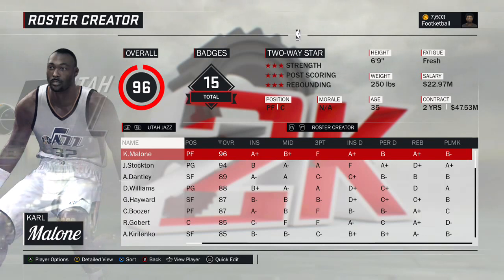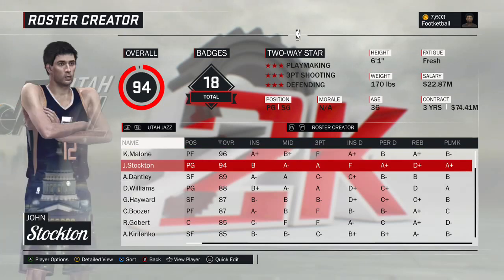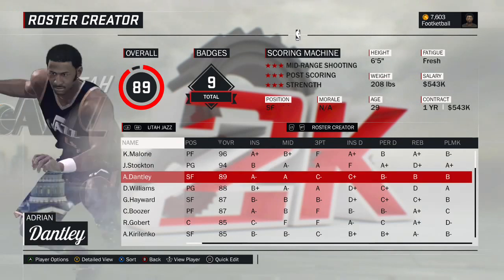So we're going to start with Karl Malone, the 1997 version of Karl Malone, the first of his 2 MVP awards. Controversially. This is 96 overall, so yeah, obviously all-time great. There's Karl Malone. John Stockton. This is the 1990 version of John Stockton. Adrian Dantley. This is a creative player, the 1984 version of Adrian Dantley.